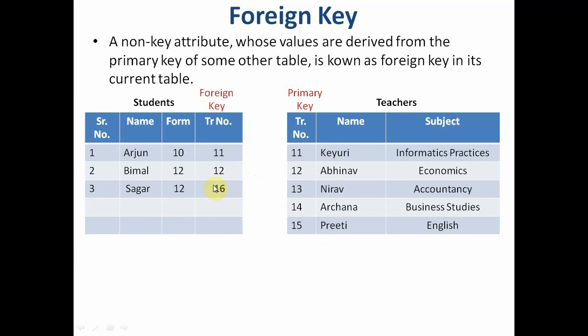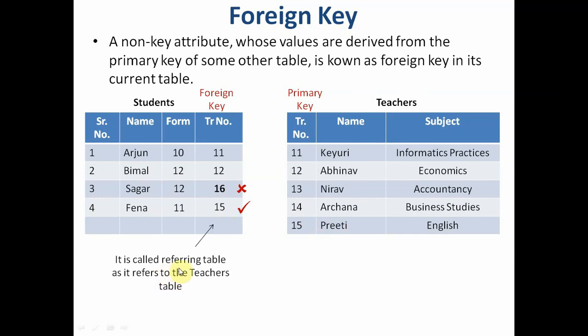If we have created a foreign key, the DBMS will not allow such a record to be entered in the database. This record will be entered because teacher number 15 is there in the teachers table. So this kind of record will be allowed.